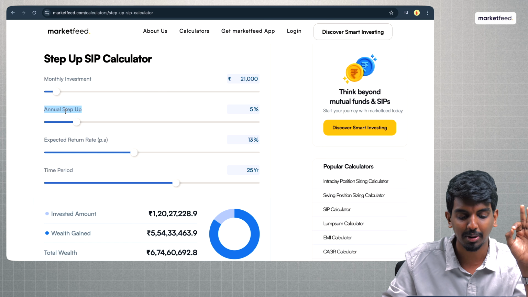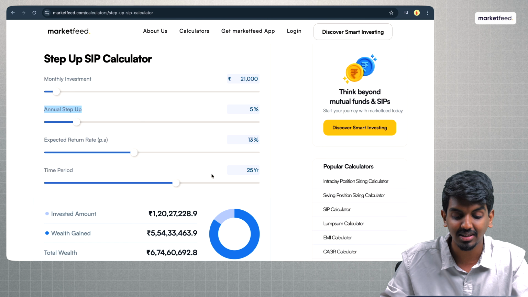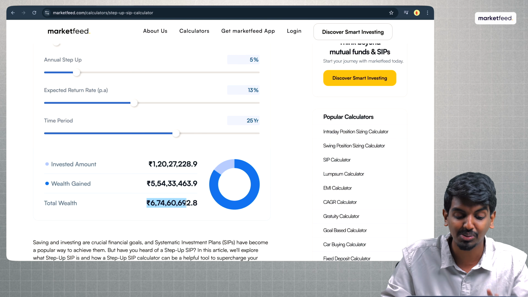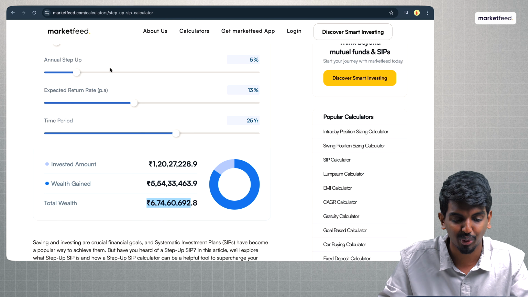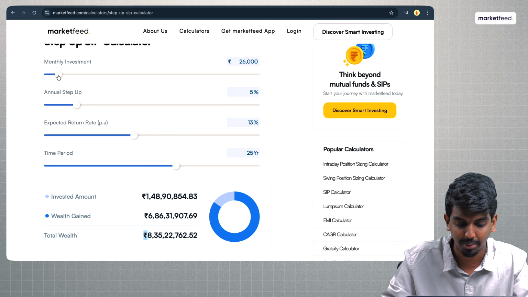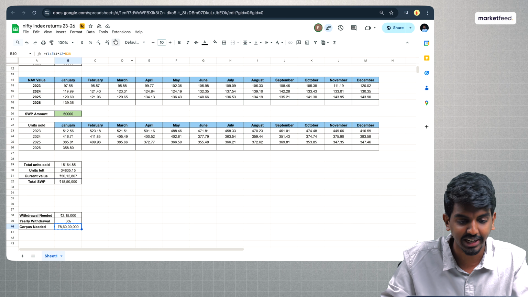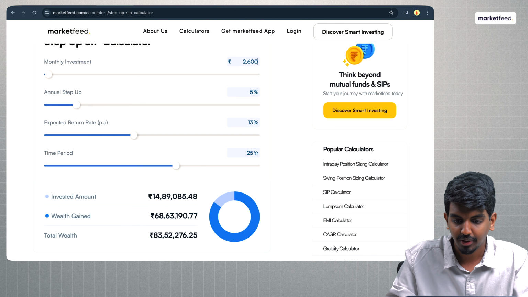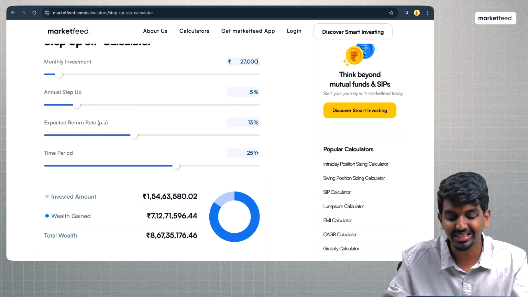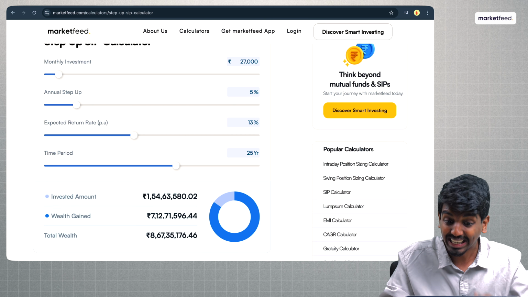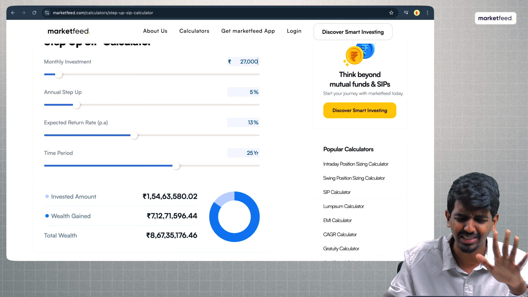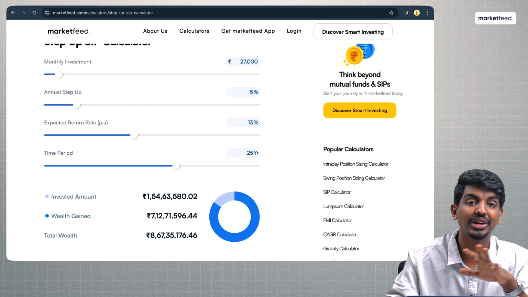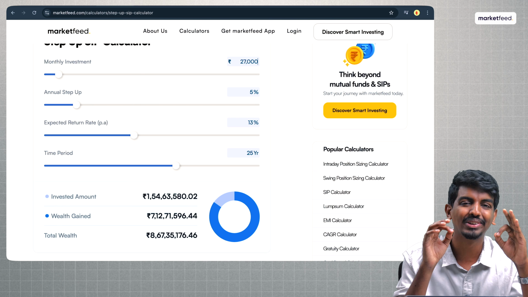That is our annual step up. We're still going to expect 13% returns and we're going to invest for a period of 25 years. At least we have reached a much better place, which is we have made a corpus of 6.74 crore rupees here. And by playing around with this number, what is the corpus that I needed? 8.6 crores, right? So by playing around with this number, you can see that if I invest 27,000 rupees per month and increase it every single year by at least 5% and have an expected return of 13% in 25 years, I can have as much money as I want for the rest of my life.